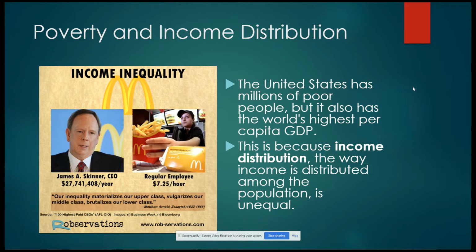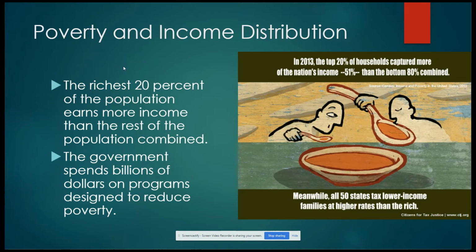The United States has millions of poor people, but it also has the world's highest per capita GDP. This is because of income distribution. The way income is distributed among the population is unequal. The richest 20% of the population earns more income than the rest of the population combined. That means the top 20%, you take the 1 in 5 and add up all of their income, and they make more than the other 4 out of 5 people combined.